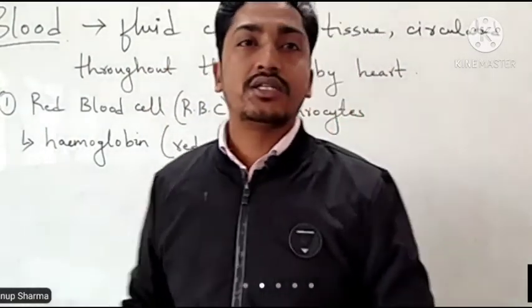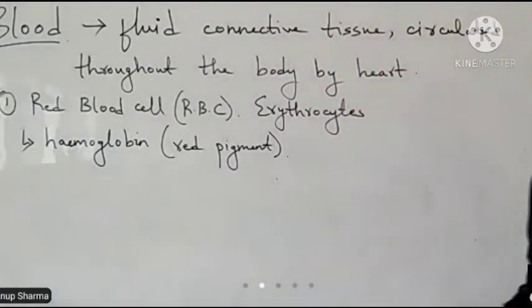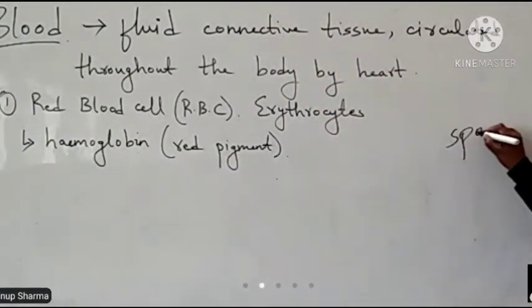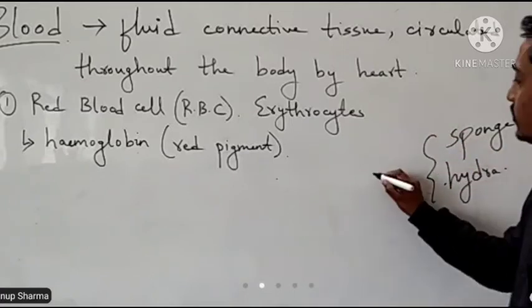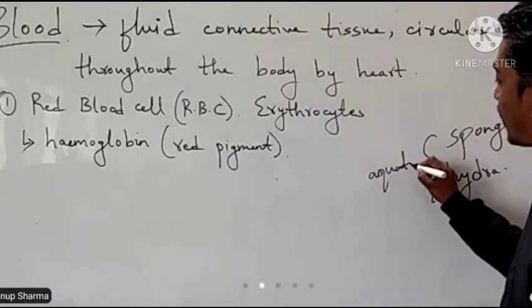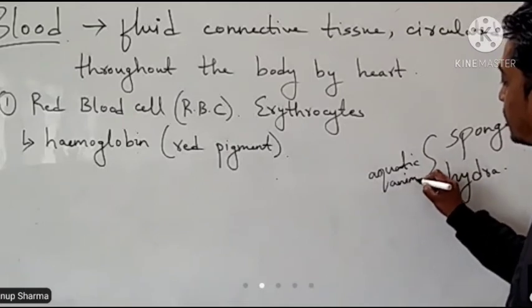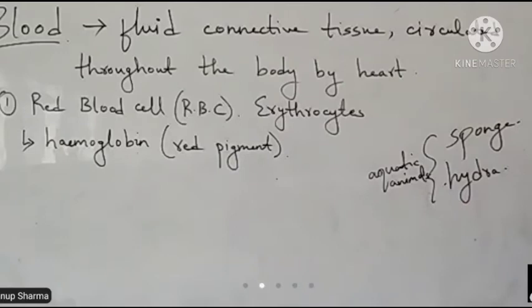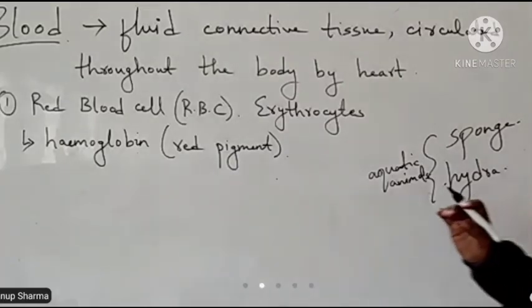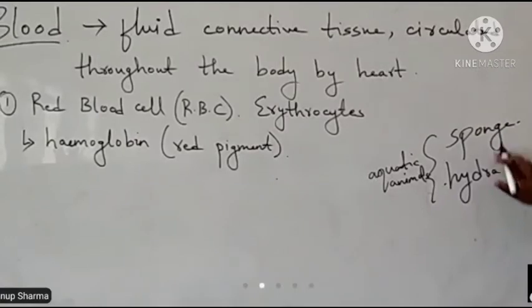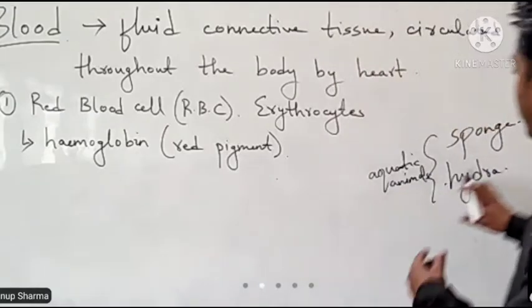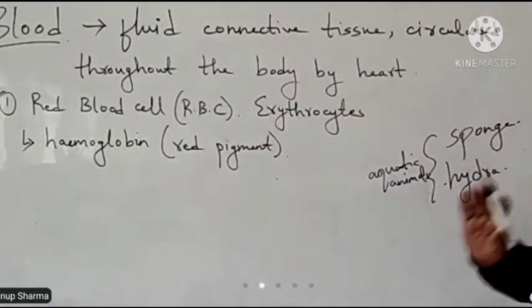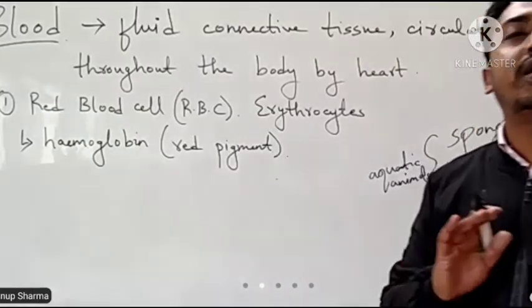But there are a few animals like sponge and hydra. These are aquatic animals, invertebrates actually. You will learn about vertebrates and invertebrates in your higher class. They don't have the pigment hemoglobin, so they don't have any blood color, or you can say they don't have any blood.